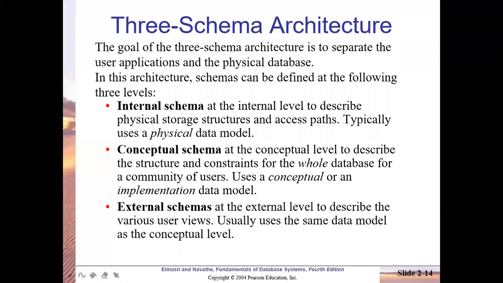So you learn three levels of data model. So internal schema uses physical data model. Then comes conceptual schema. It lies at the conceptual level to describe the structure and constraints for the whole database. Now, last time in the practical session, we have seen structure related commands which lie in the category of DDL. DDL commands are create, alter, and drop.